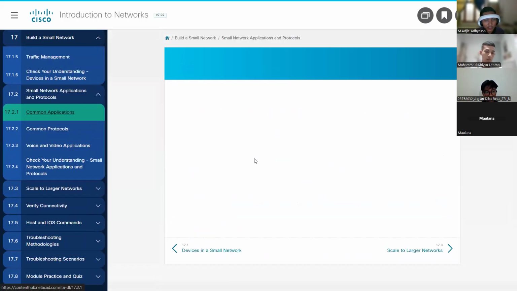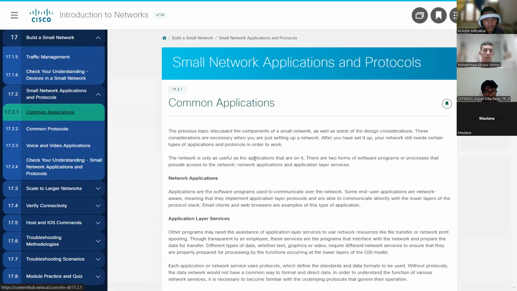Common applications. The network is only as useful as the applications that are on it. There are two forms of software programs or processes that provide access to the network: network applications and application layer services. Next.